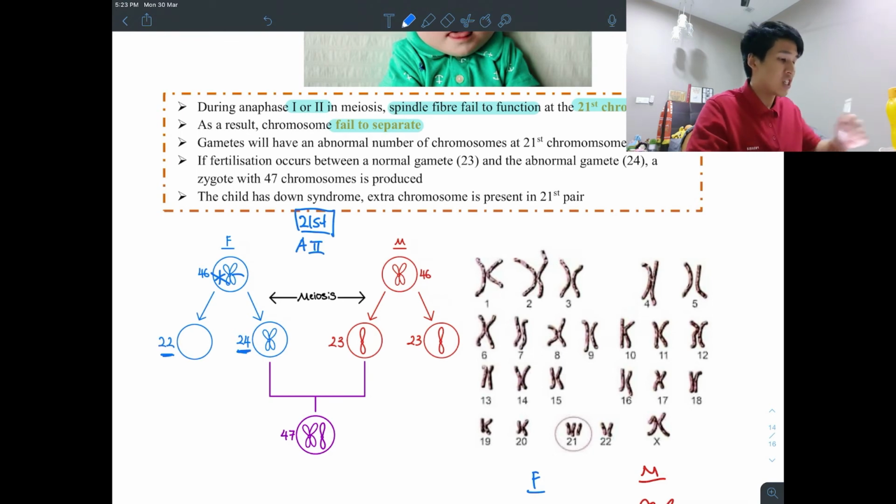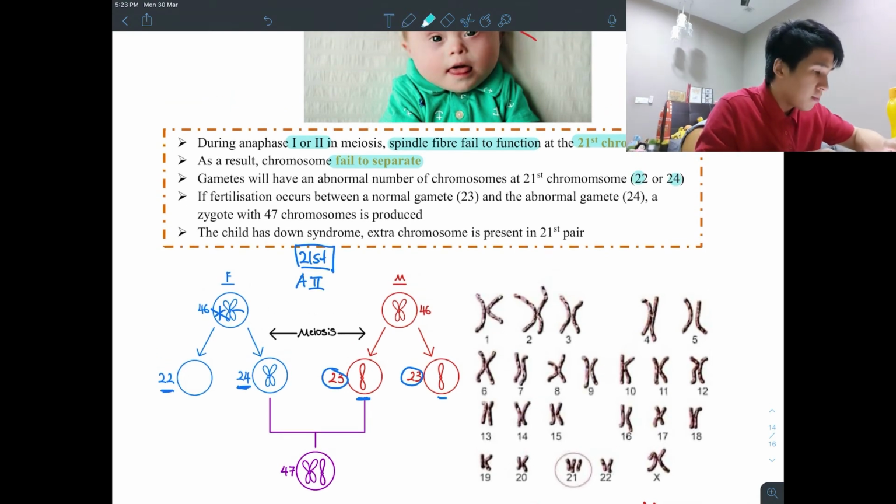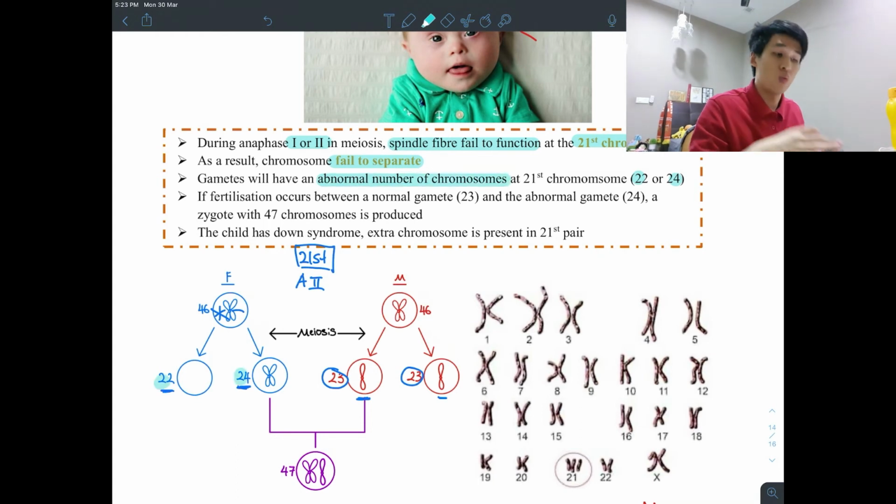So this mother is normal meiosis, no problem. At the 21st pair, got 1 chromosome. So total, 23. 23 is the normal chromosome number of gametes, which is half of 46. Gametes with abnormal chromosome number, 22 and 24, will be produced.